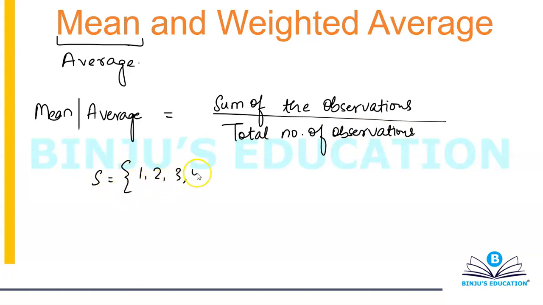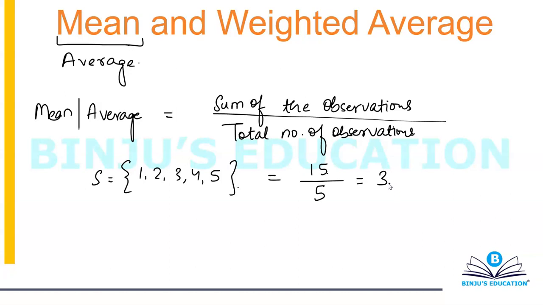For example, let's suppose you have a set of observations such as 1, 2, 3, 4, and 5. You have 5 observations, and let's suppose you want to calculate the mean of these 5 observations. So how would you calculate the mean? You're going to sum them up. So 1 plus 2 plus 3 plus 4 plus 5 is 15. You're going to divide that by the total number of observations, that is 5. So you'll get mean is equal to 3. So what is mean? In simple terms, it's nothing but sum of the observations divided by total number of observations.